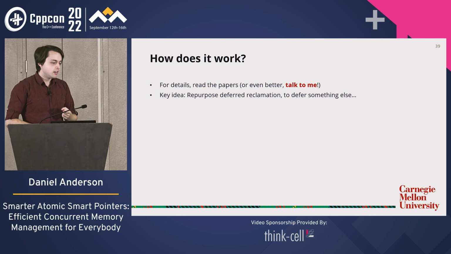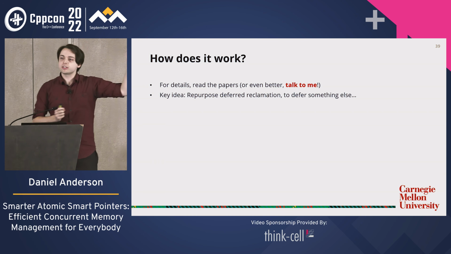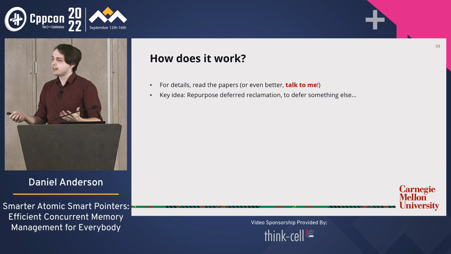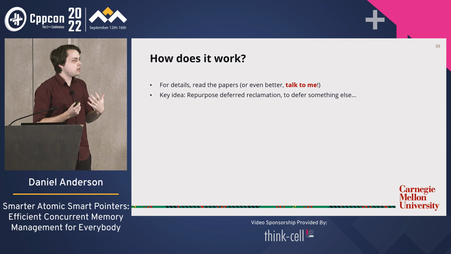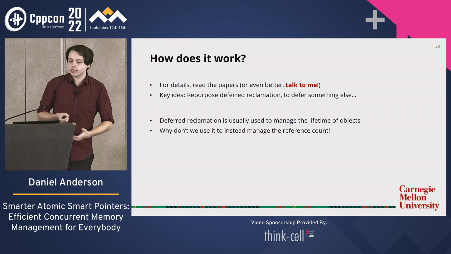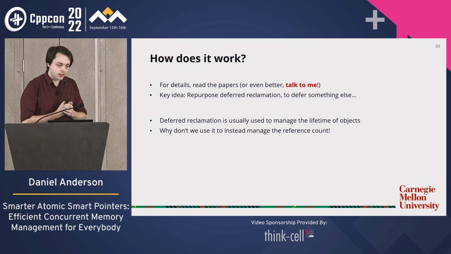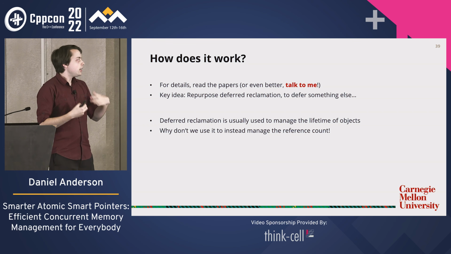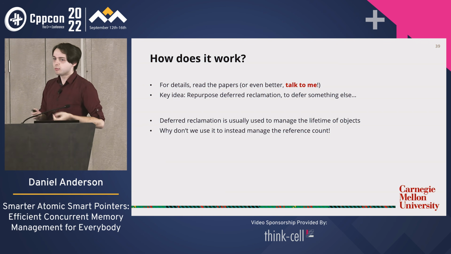That would be nice. So the key idea, I'm going to give you the key to the mint here. How do we do this? We can repurpose deferred reclamation to defer something else. We're used to deferred reclamation, right, as, well, it defers reclamation. Yeah, that's what it's called. But who says it has to be used only to defer deleting objects, right? So usually deferred reclamation is about managing lifetime. It says, I want to defer deleting this thing to extend its lifetime. What if instead we repurposed that and used deferred reclamation to manage the reference count of the object instead? What does that mean? What does that look like?